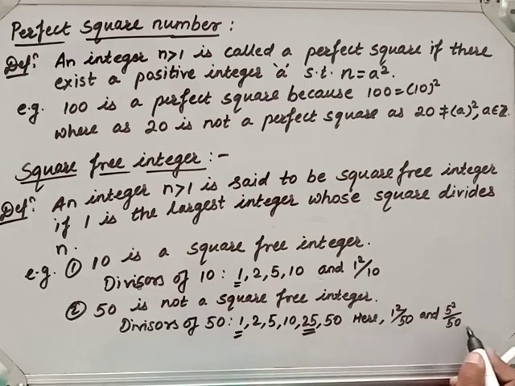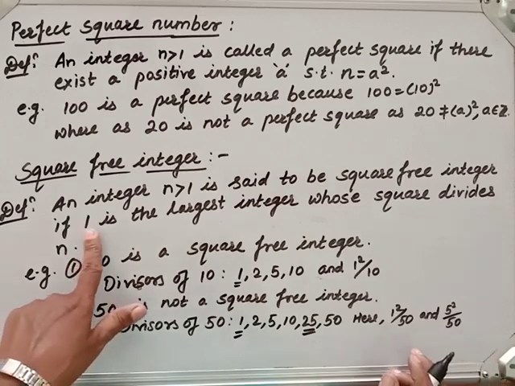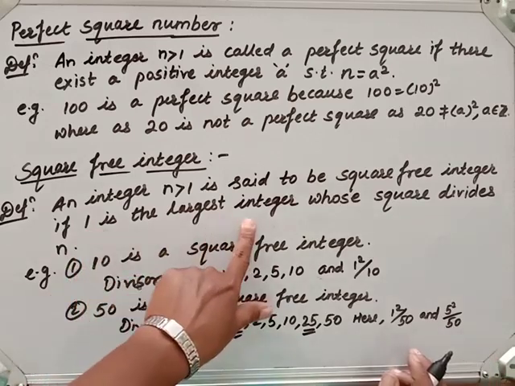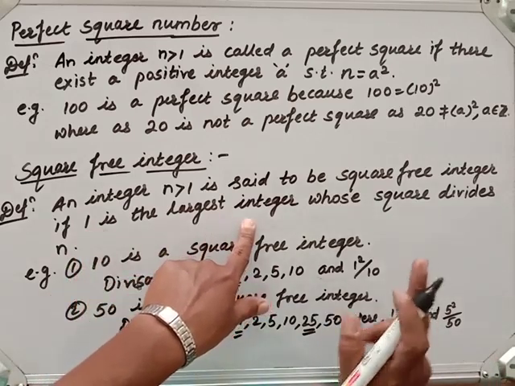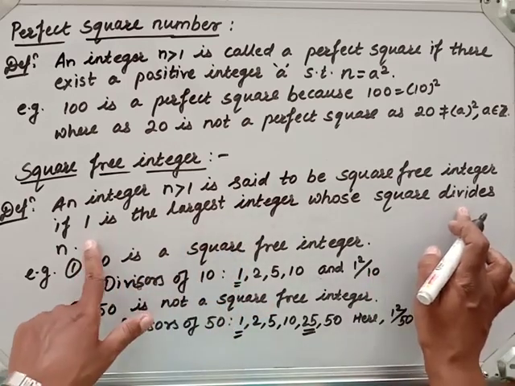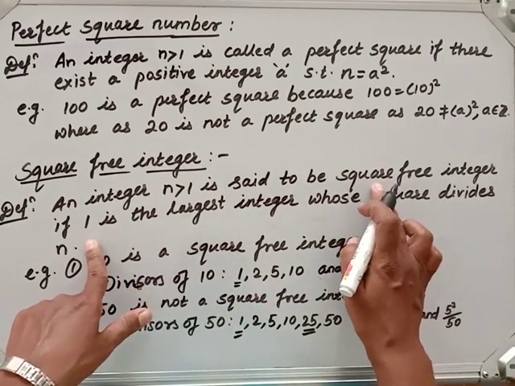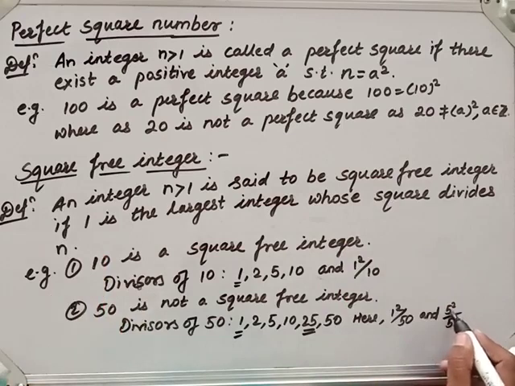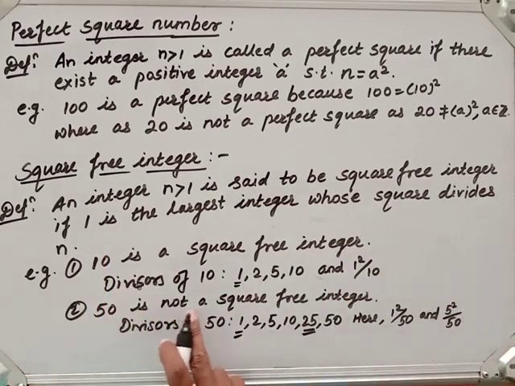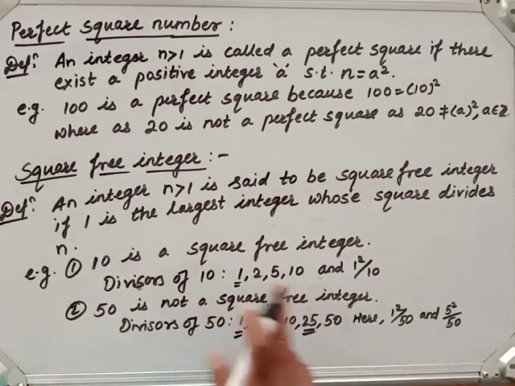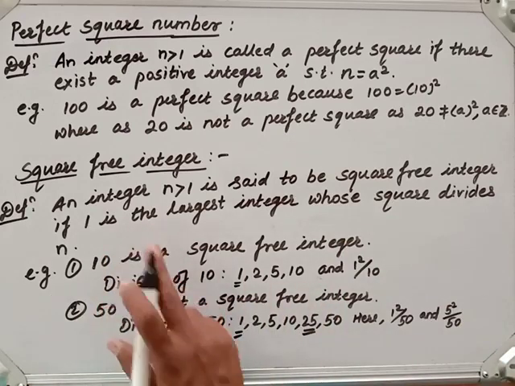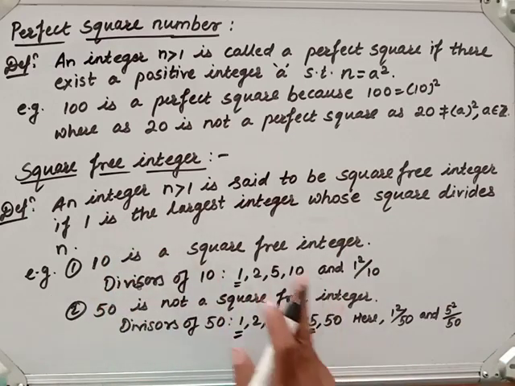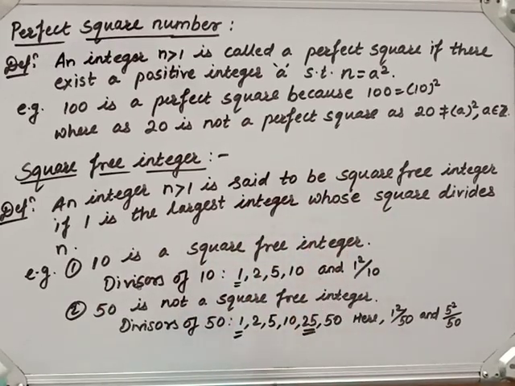So these divide 50. Only if 1 is the largest integer whose square divides n, then it will be a square free integer. But here 5 is the largest integer whose square divides 50. That's why 50 is not a square free integer.